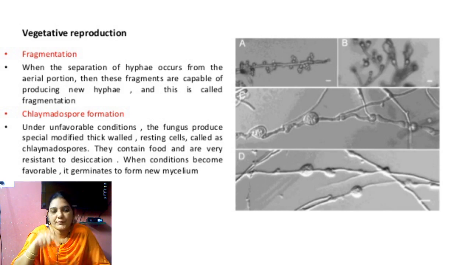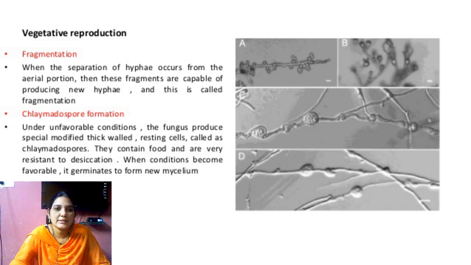The cells form a very thick cell wall, and that cell is called a chlamydospore. This chlamydospore separates from the thallus and produces a new Mucor thallus. It enters into another food, forms a germination tube, and produces mycelium.